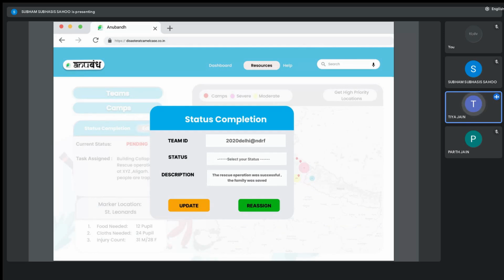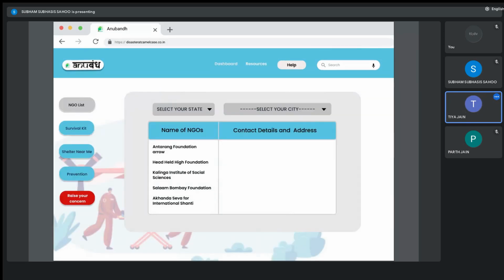Lastly, we come to the help section. For all citizens, this tab would help them become aware about their surroundings and will also provide them necessary information before and after the disaster. Information like the list of NGOs near them, the survival kit, shelter near me, and preventions are really useful in such cases. And we also have a raise your concern tab where the users can directly raise their concerns to the NDRF team. That is it about the wireframe.